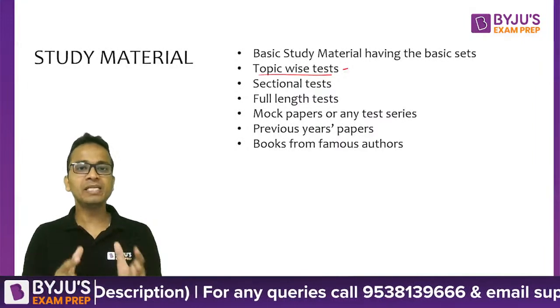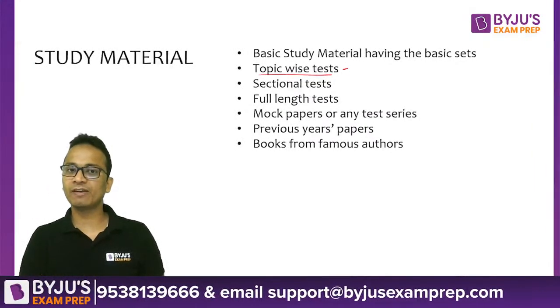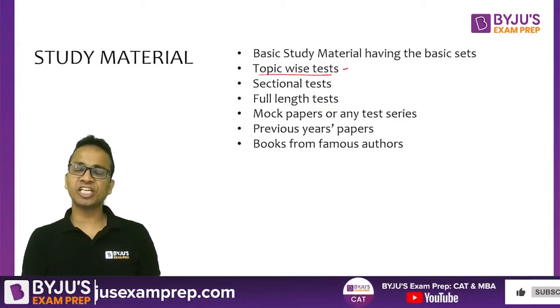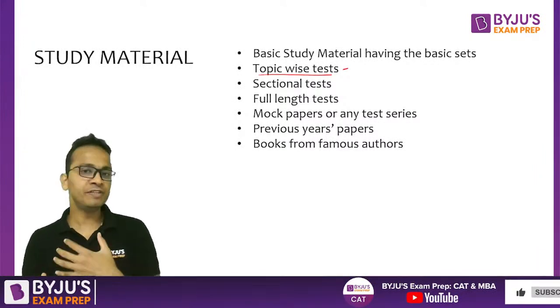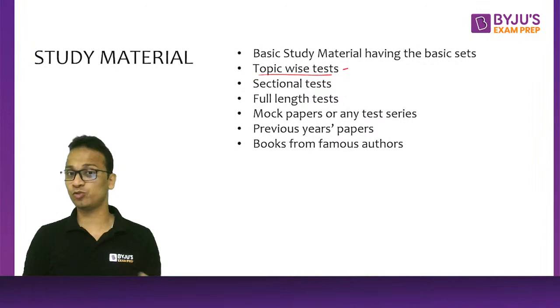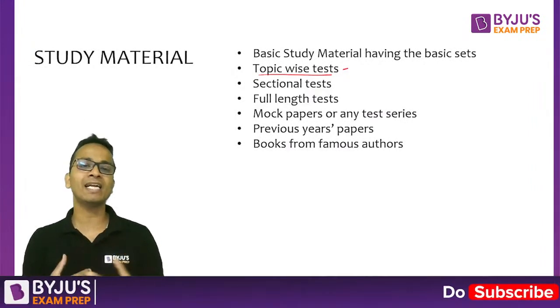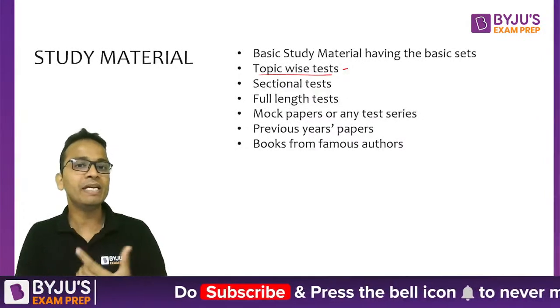Now we should be taking topic based tests on the topics that we have finished. Then come sectional tests. A sectional test is a mix of different topics. Definitely it will not cover all the topics because we have plenty of topics, but a sectional test is basically a mix of random topics on which you will be tested.